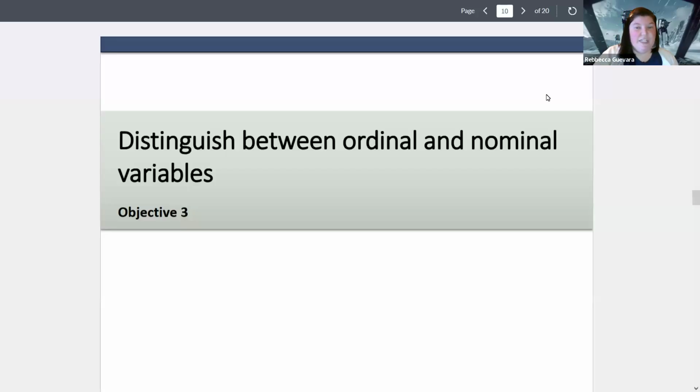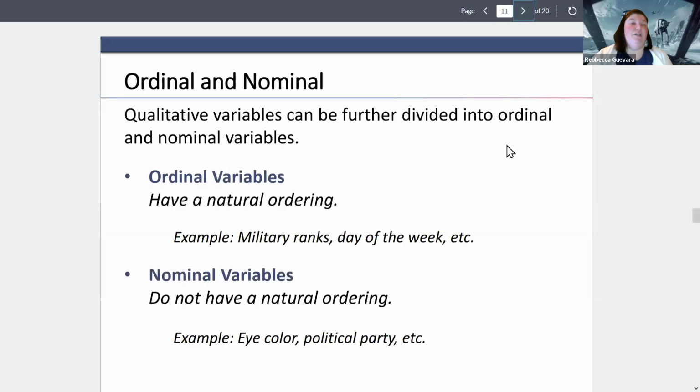So our next objective is to break down our qualitative variable into what is ordinal and nominal variables. So this is getting into something we call levels of measurement. Qualitative variables can be broken down further into nominal and ordinal variables. Ordinal sounds like what it is. This is something that has a natural order to it. I'm a little iffy about natural order, but we know that there's an order to it.